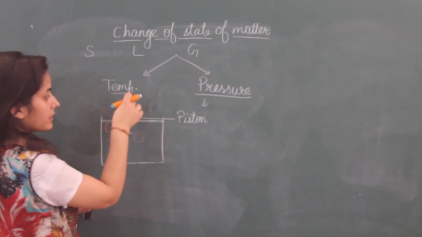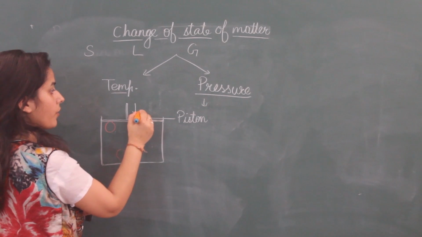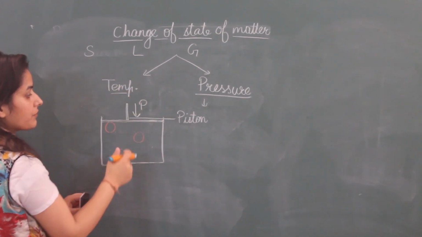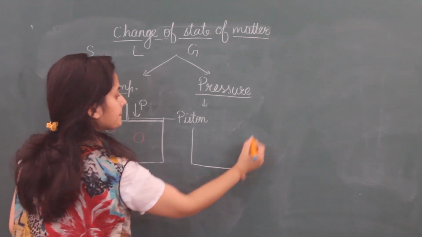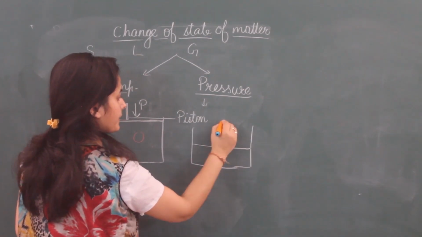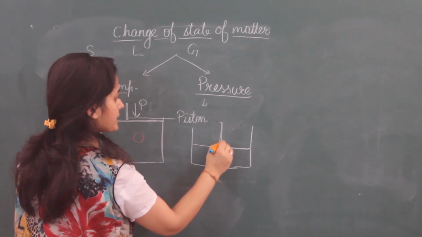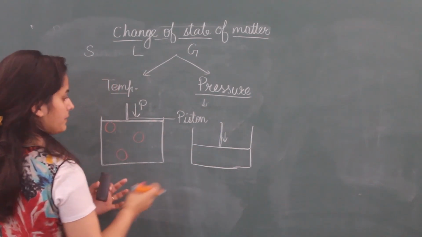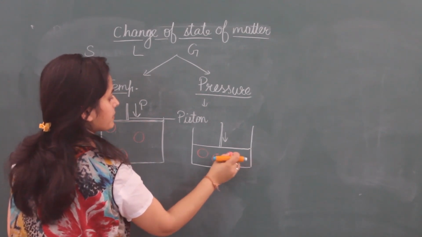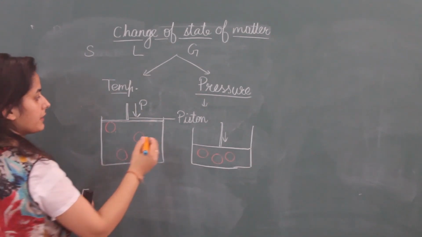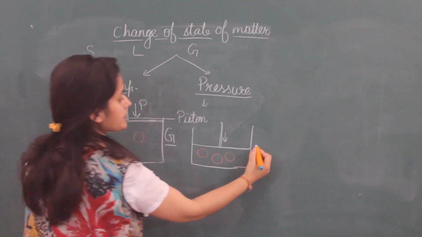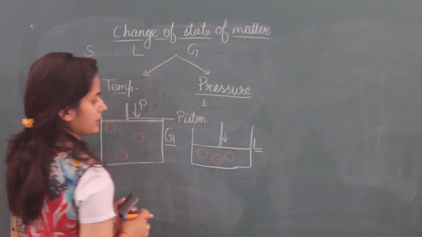So when we increase pressure on this piston, what will happen? As on increasing pressure, the piston comes here, so these particles also come close. Now you can see the difference. It was a gaseous state. Now it converts to liquid state.